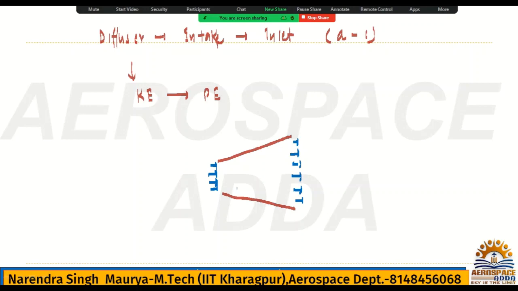Say this point is A and this point is 1. So we have to write the formula, and I'm considering this is the subsonic diffuser. It should be very clear.